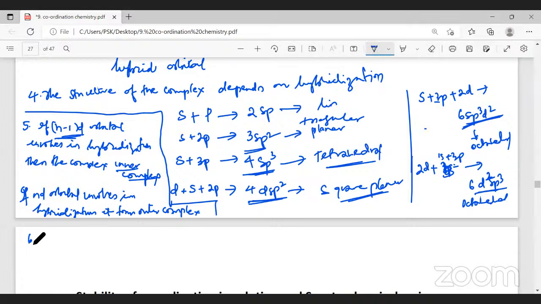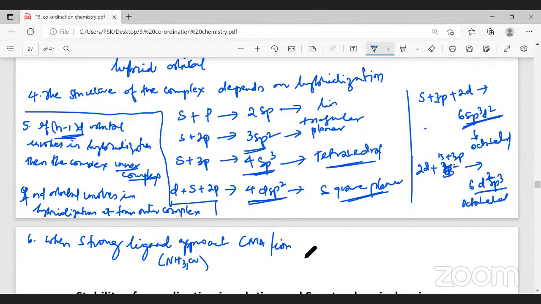The 6th point: we have strong ligands and weak ligands. When a strong ligand, for example ammonia or cyanide, approaches the central metal atom or ion, pairing of electrons takes place in the atom.